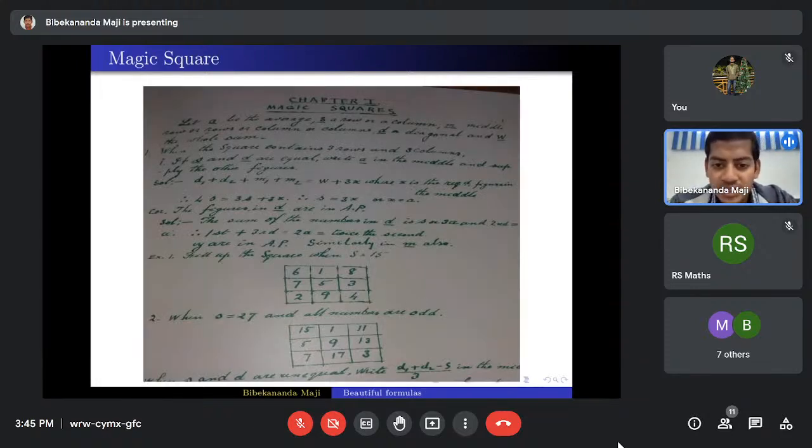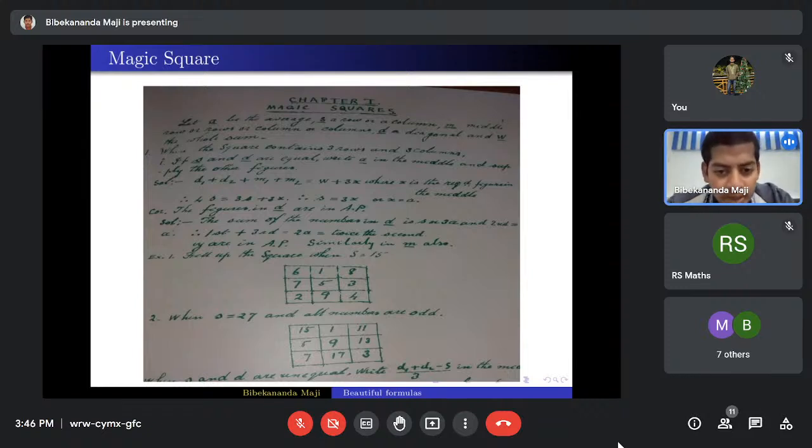So, magic squares. Magic squares have a lot of history, in ancient India, in ancient Chinese literature, as well as in Egyptian literature. People found the history of the magic square, and people used to write down magic squares in temples.